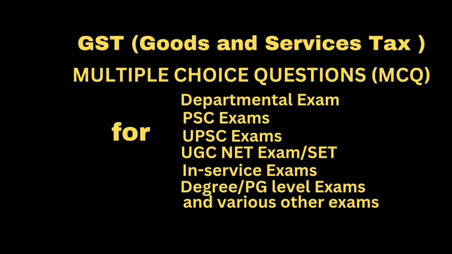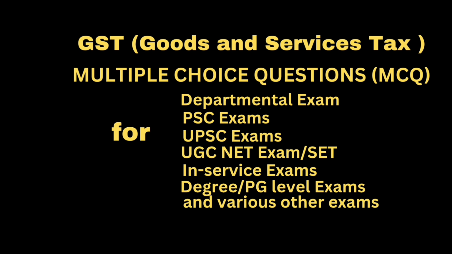Question: where passenger transportation services are provided to a registered person, the place of supply of such services shall be. Answer: the location of such registered person. Question: where passenger transportation services are provided to a person other than a registered person, the place of supply of such service shall be. Answer: the place where the passenger embarks on the conveyance for a continuous journey.